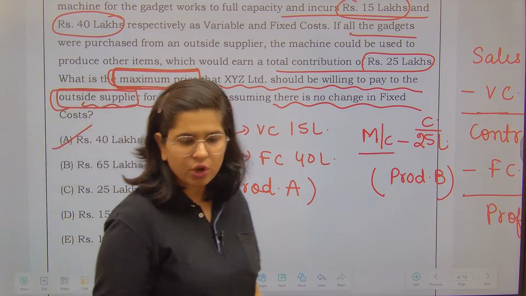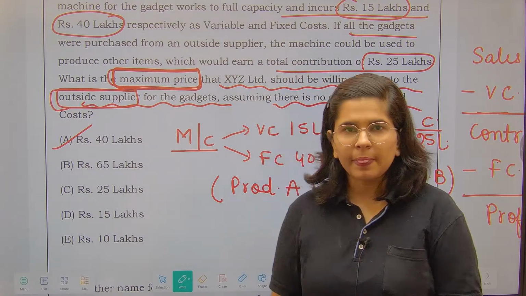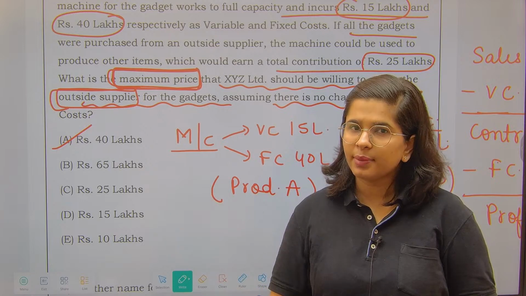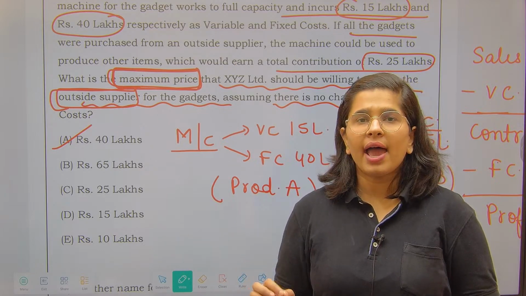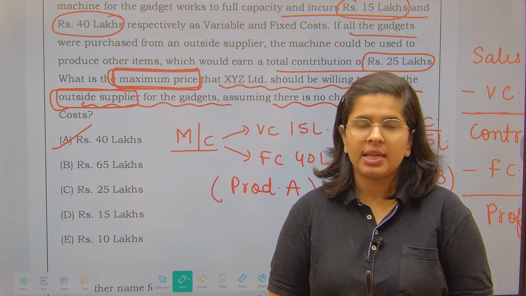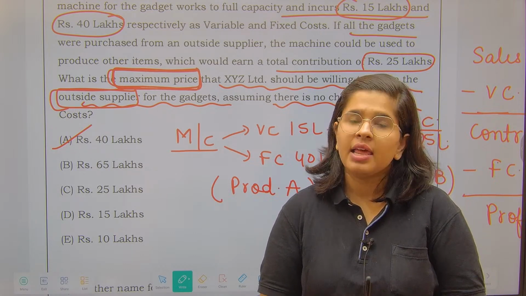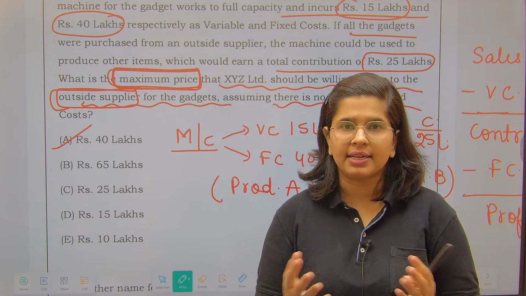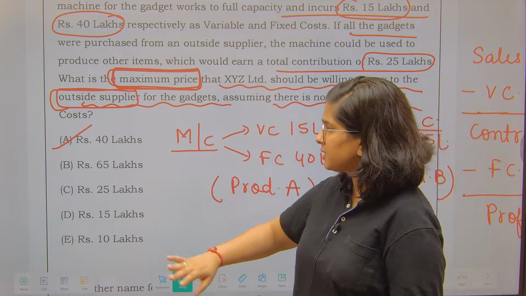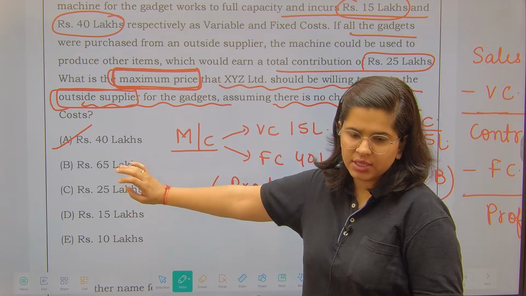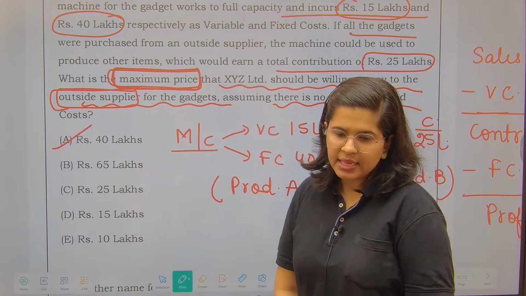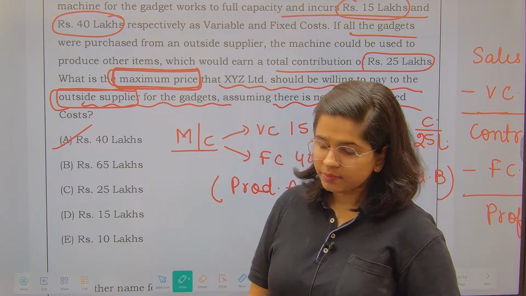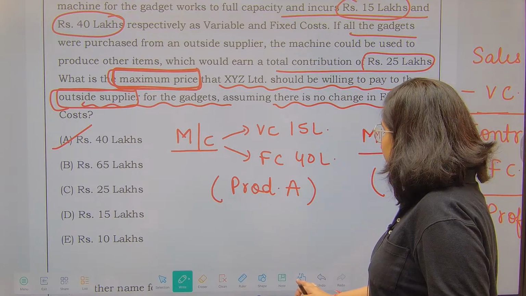This is my fixed cost, because I have applied my machinery for the other product. Now I have to cover my fixed cost. That is the cost that I am incurring. If I am able to recover that cost from an outside supplier, then that is better. That is why the simple and easy answer to this question is just 40 lakh rupees. Is it understandable now? Have you understood it?